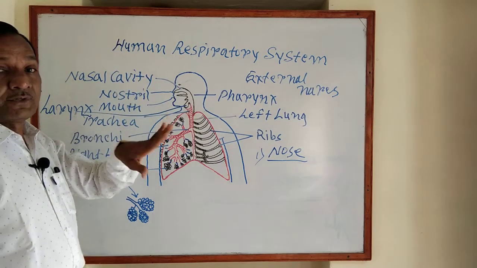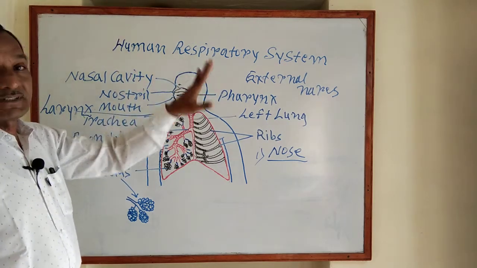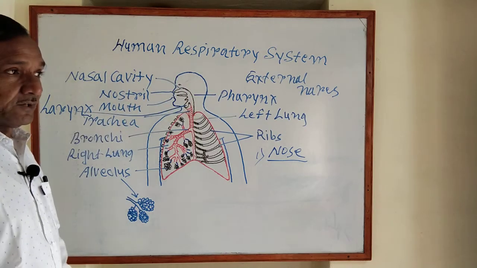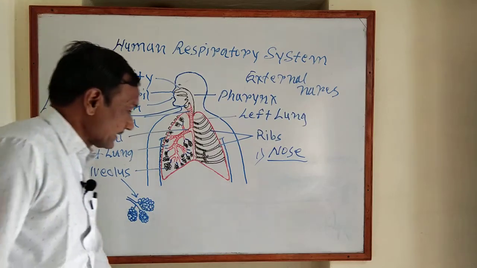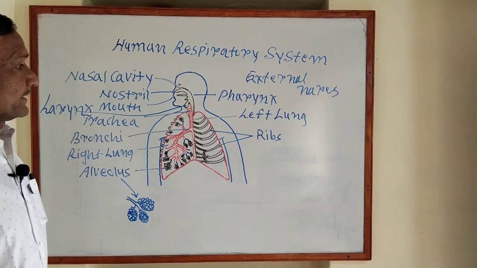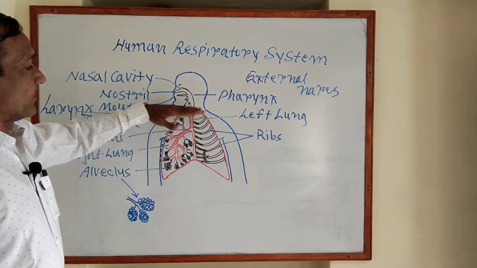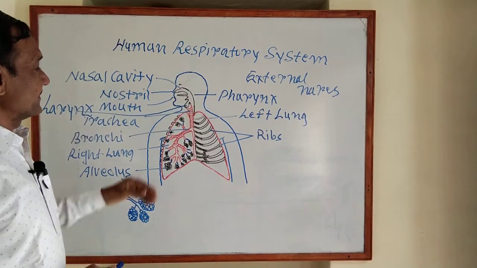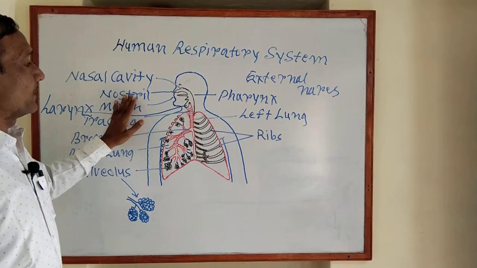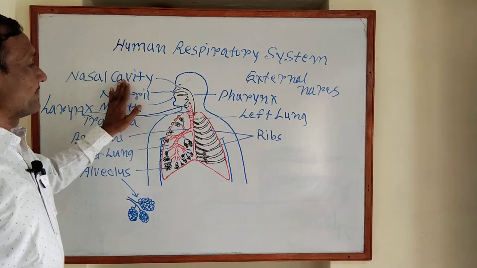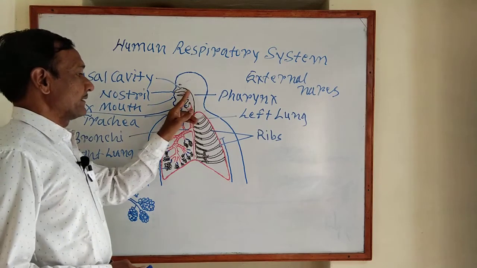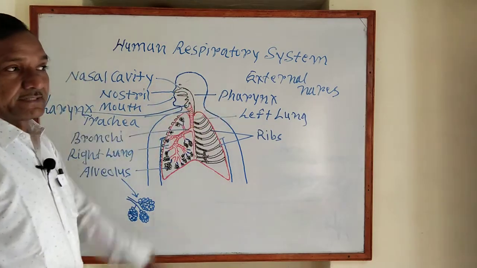Now today we will discuss the human respiratory system. The human respiratory system consists of two parts, the upper respiratory system and the lower respiratory system. The upper respiratory system includes the external nares, which are also called the nostrils, the nasal cavity, the internal nares, and the pharynx.